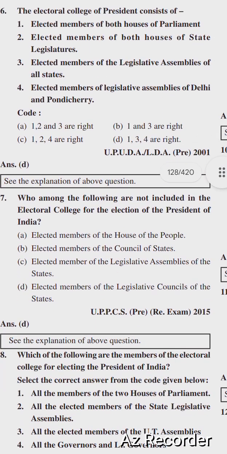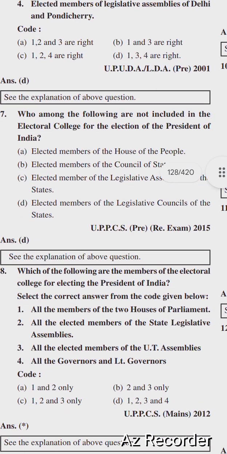Next question is: who among the following are not included in the electoral college for the election of the President of India? Options are: elected members of the House of the People, elected members of the Council of States, elected members of the legislative assemblies of the states, elected members of the legislative councils of the states. The right option is option D, elected members of the legislative councils of the states.